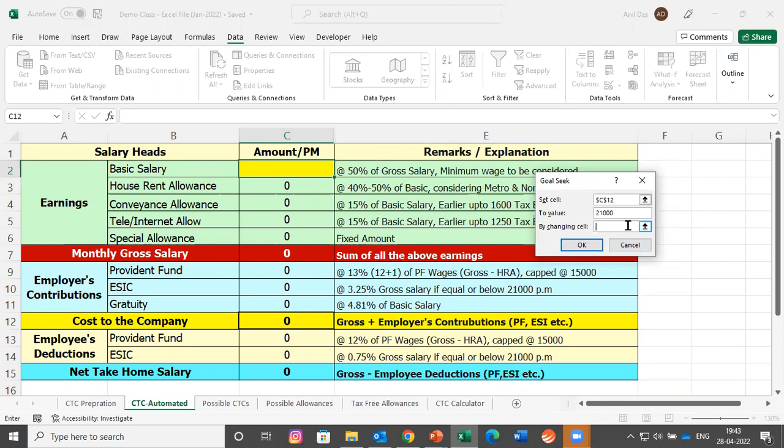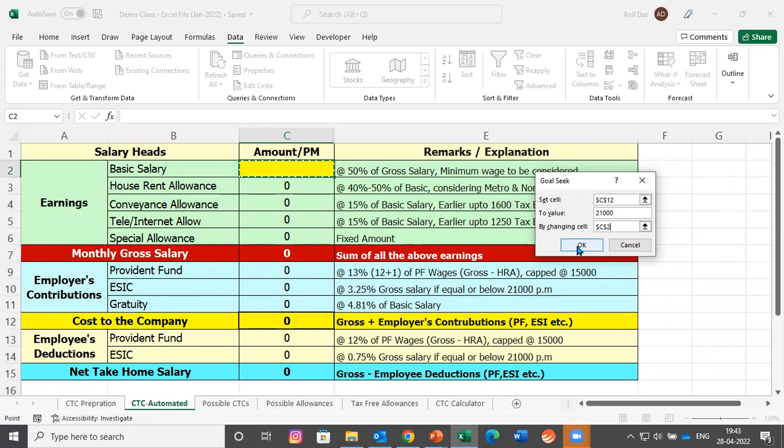And the third and last question which Excel is asking me is By changing cell. Excel is asking me for a cell which would be used by Excel for calculation purposes to reach the desired figure of 21,000. I have allotted this. I have answered 3 questions to Excel: the cell in which I am looking for a value, the value which I am looking for, and I allotted a blank cell to Excel for calculation purposes. Let me click OK. Give a closer look.